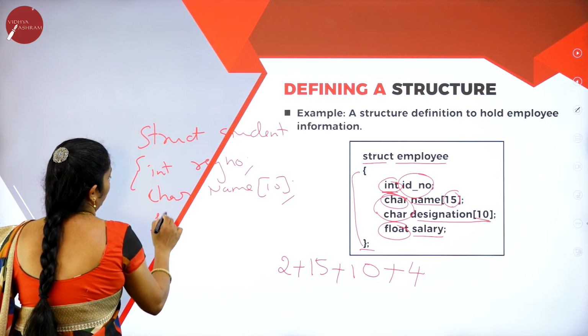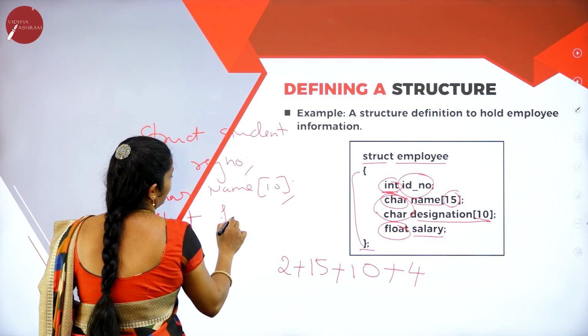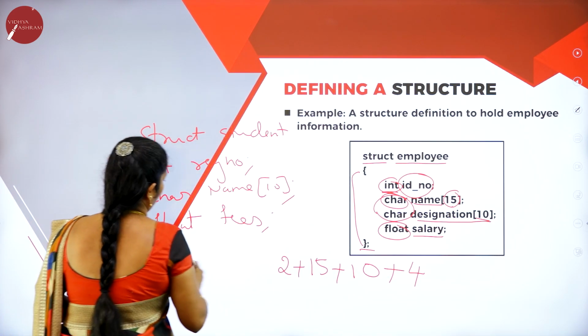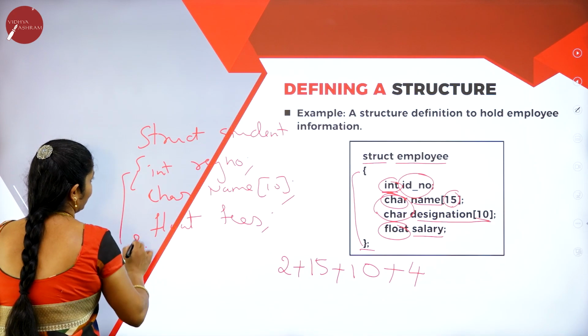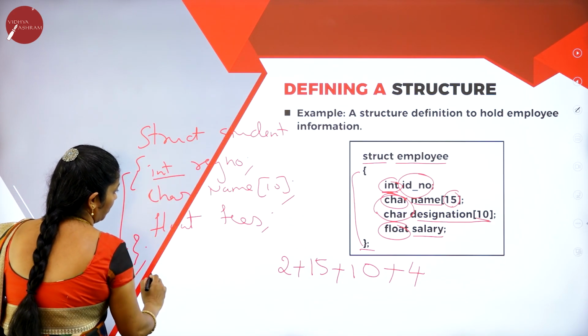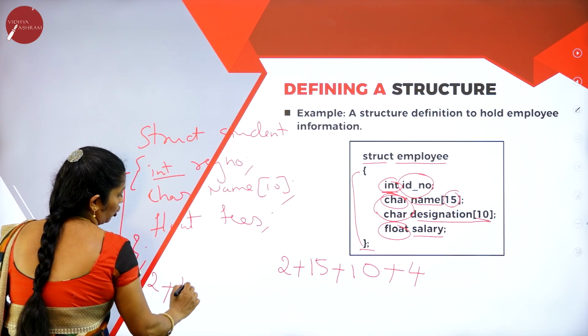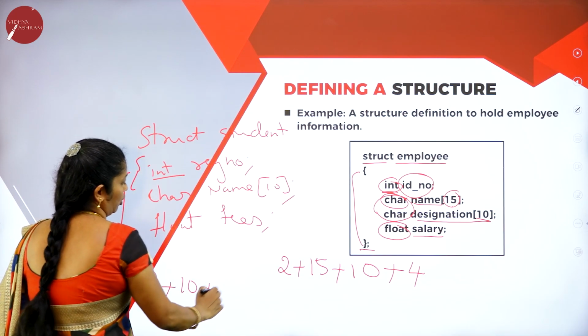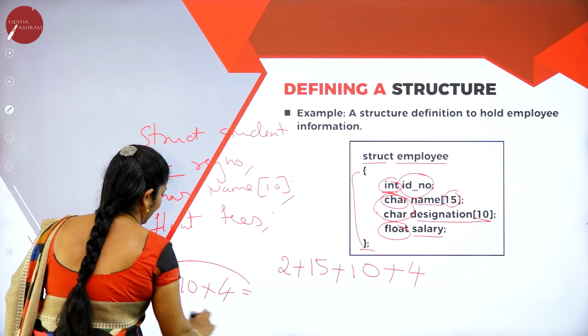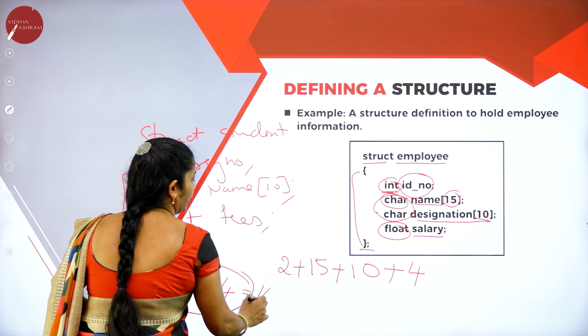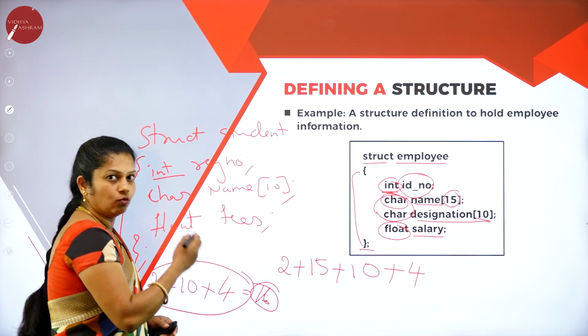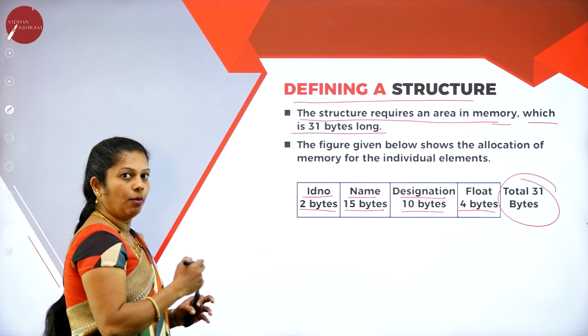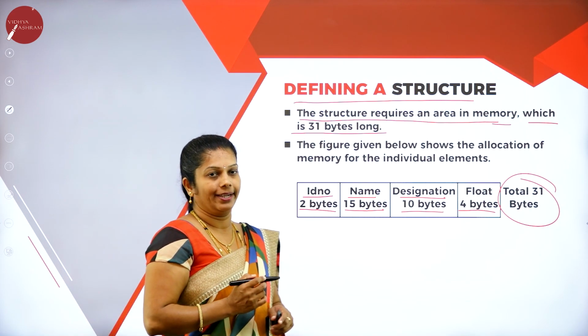Then one more, float of type fees, then semicolon, then I close this structure. For the first one it will occupy 2 bytes, whereas name occupies 10 bytes. For fees it will occupy 4 bytes. Then totally 16 bytes of memory it will occupy. So depending upon which type we use, the memory can be allocated accordingly.